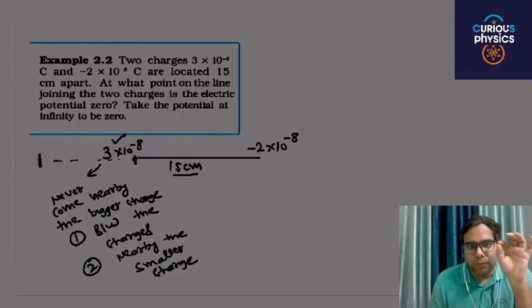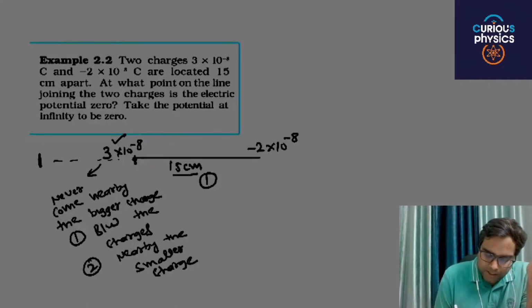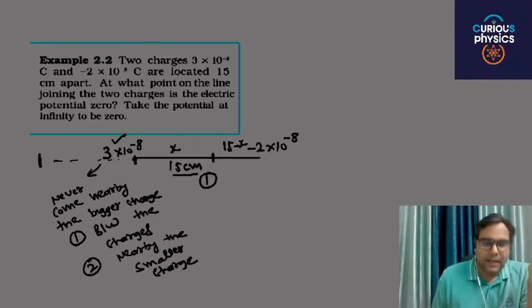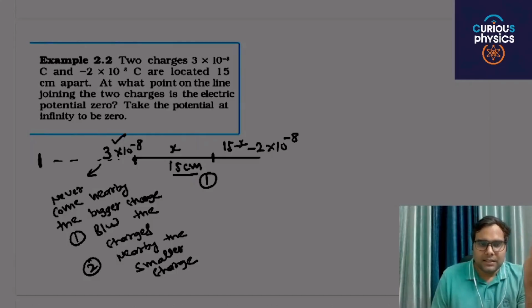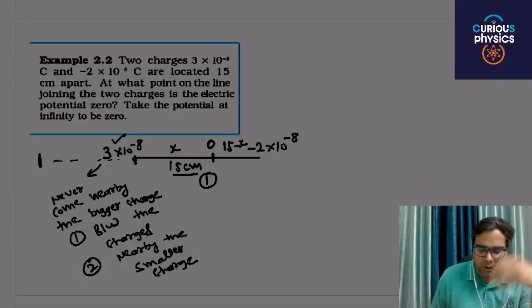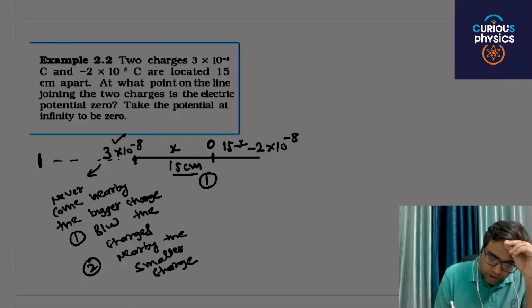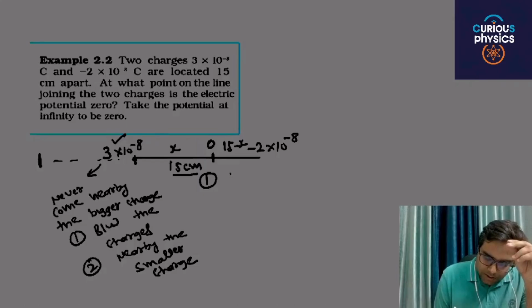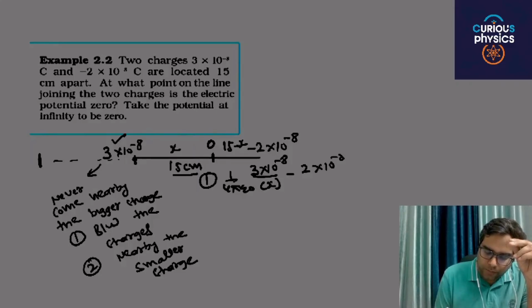Always remember these points. First case: the point is between these two charges. Let's say this distance is x, then this distance is 15 minus x. Then at particular point O, the net potential is K, you can say 1 by 4 pi epsilon naught, charge is 3 into 10 raised to power minus 8 divided by x, minus 2 into 10 raised to power minus 8.